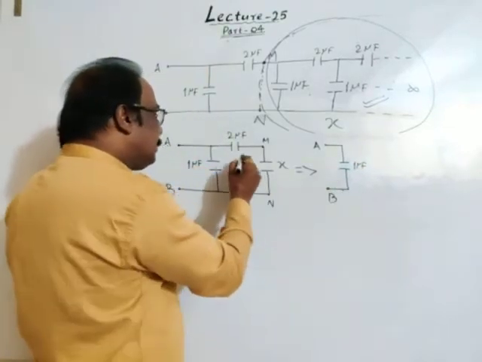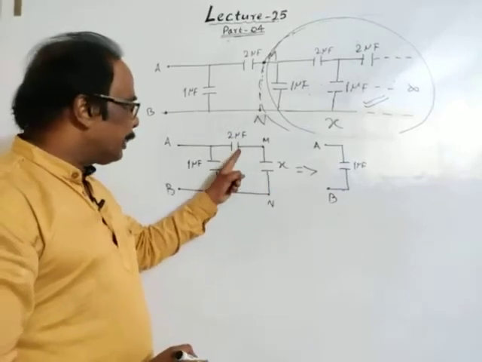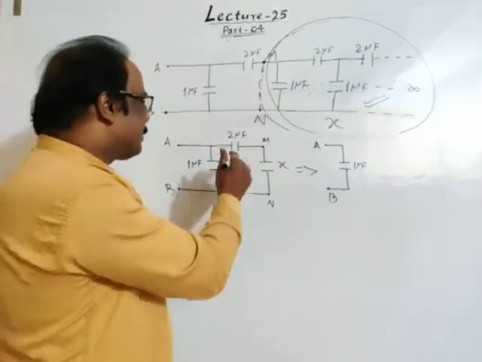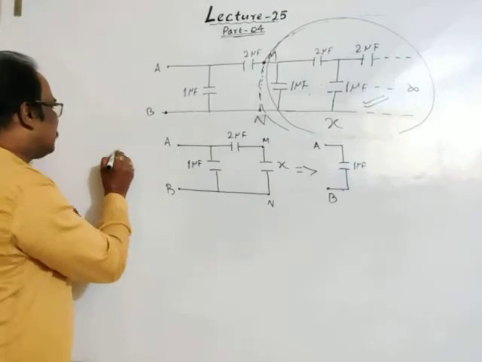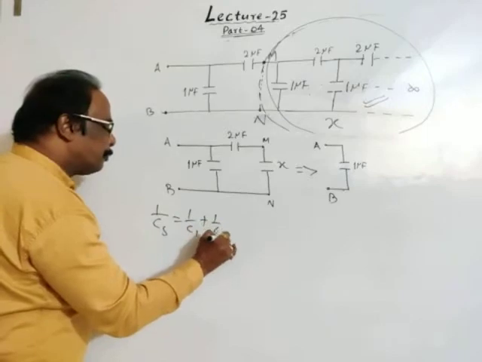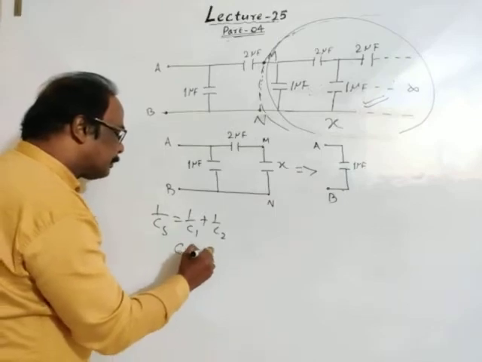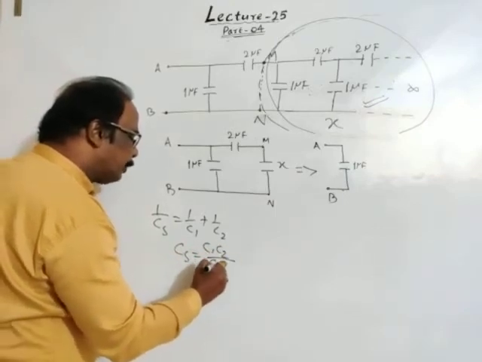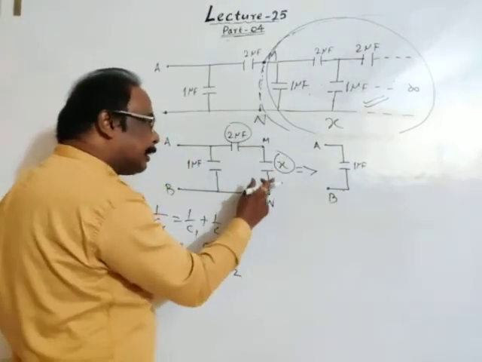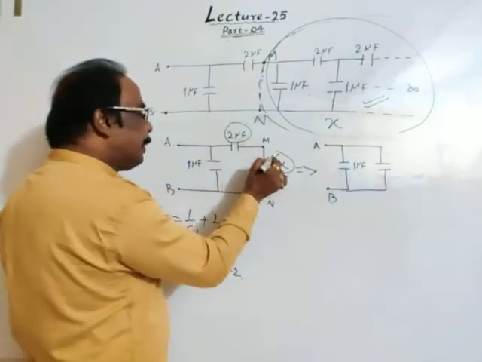This point is B. Then just see, 2 microfarad and X are in series. The second plate is connected to the first plate. As we have discussed in series combination, if two capacitors are connected in series, then the reciprocal of the series group capacitance is the sum of the reciprocals of the capacitances, so the series group capacitance is C1 C2 divided by C1 plus C2.